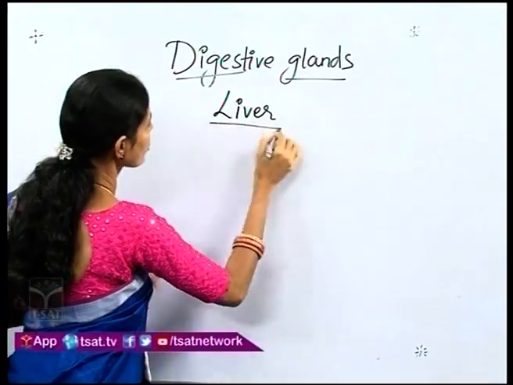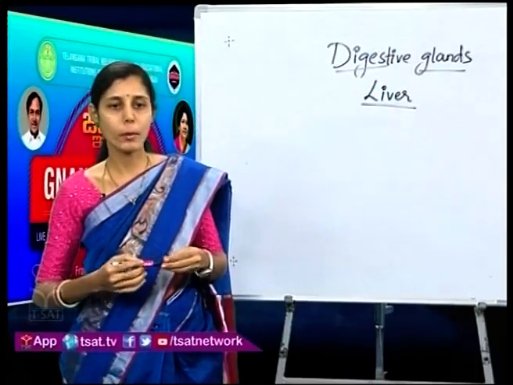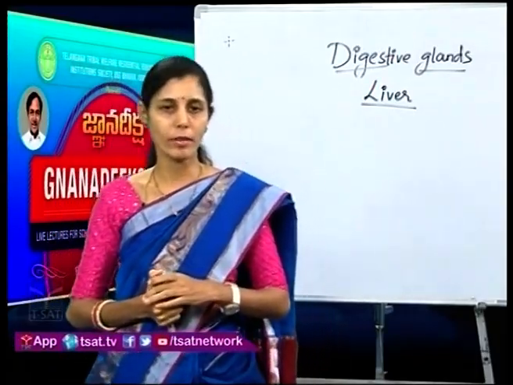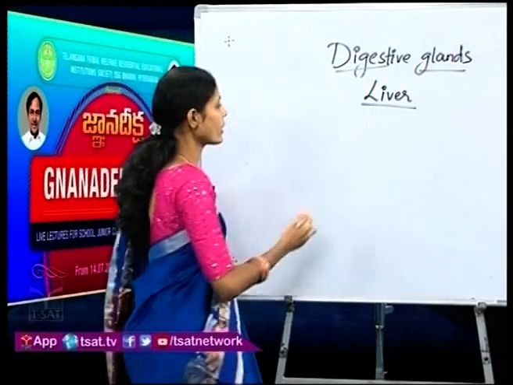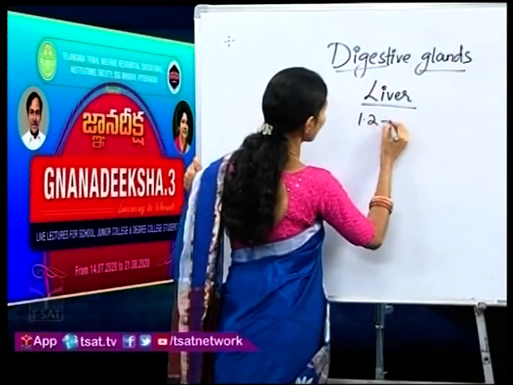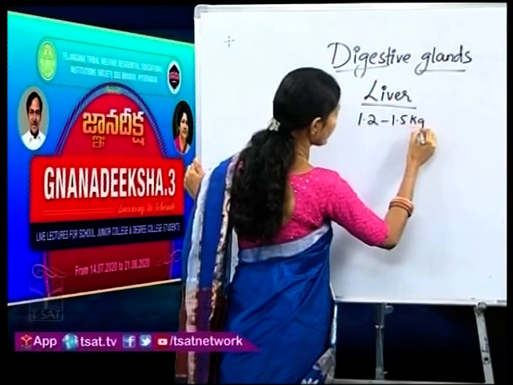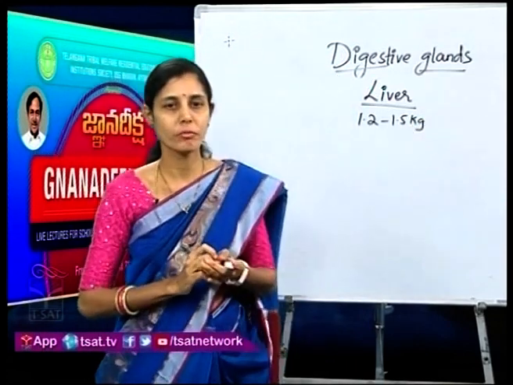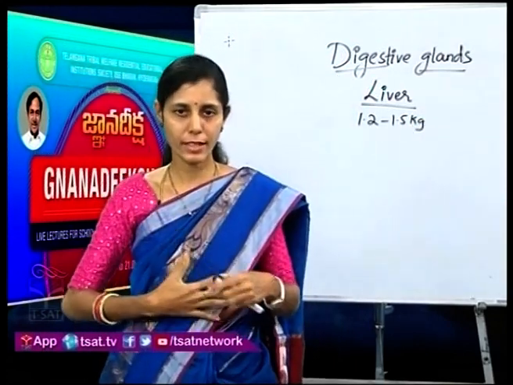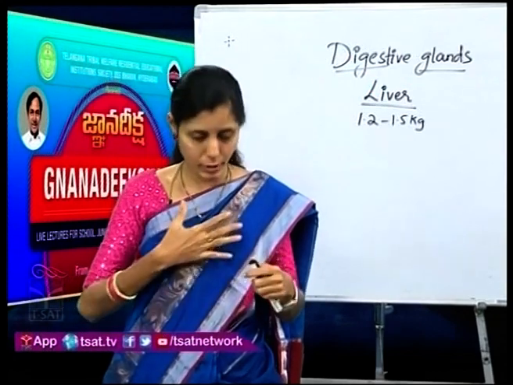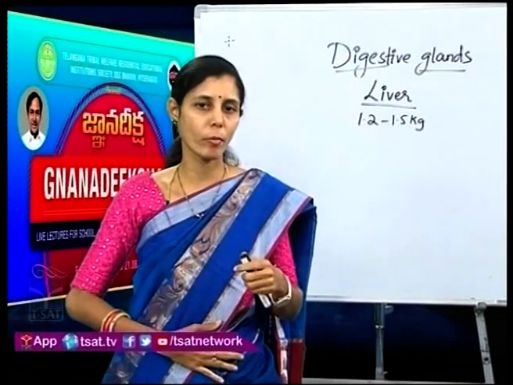Do you all know, children, liver is a very important organ in our body, and what is its weight? Liver is around 1.2 to 1.5 kg. And do you know where its location is? It is located in the thoracic abdominal cavity. This is called the thoracic cavity and this is the abdominal cavity.